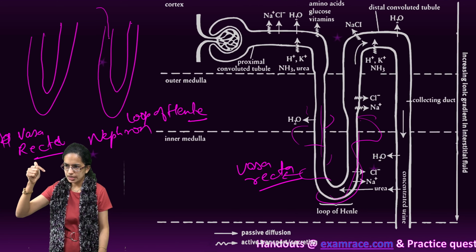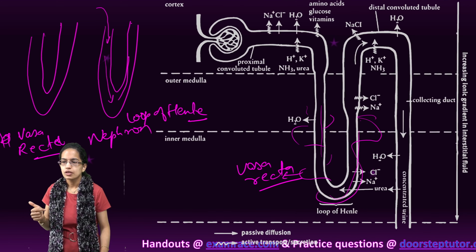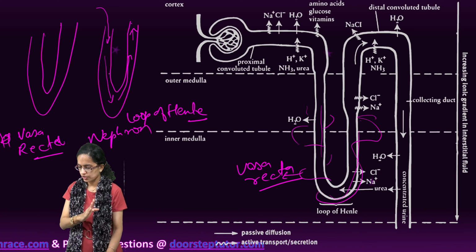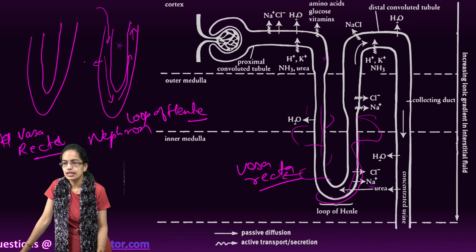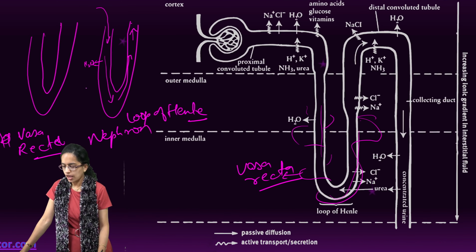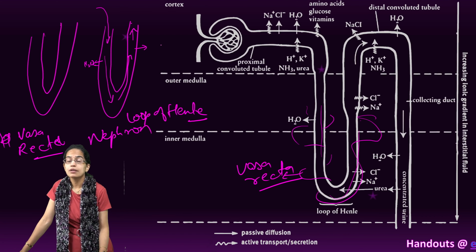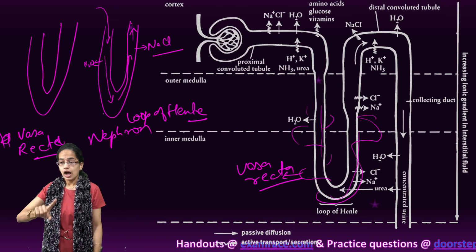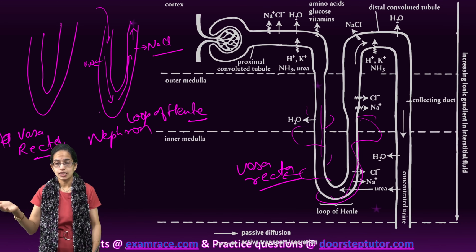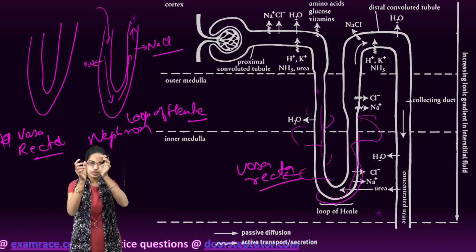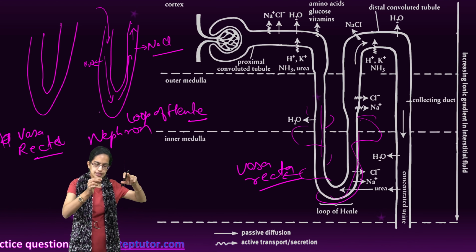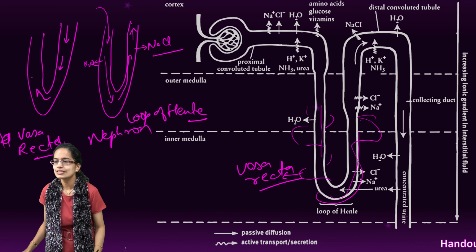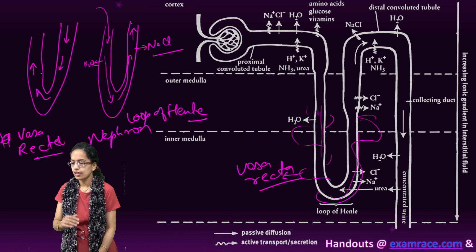Now, the filtrate moves through the loop of Henle in the direction that we are drawing. In the descending limb, as we said, it is permeable to water. However, the ascending limb is impermeable to water but permeable to electrolytes. So sodium and chloride would move out. However, the reverse happens in the vasa recta which surrounds this loop of Henle. So there is a loop of Henle surrounded by the capillaries, and in these capillaries the movement occurs in the reverse direction to the loop of Henle. So just simply the opposite direction.